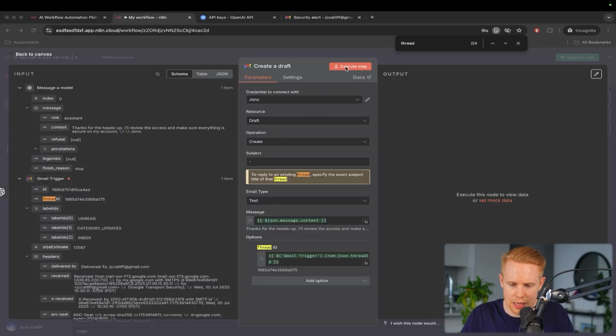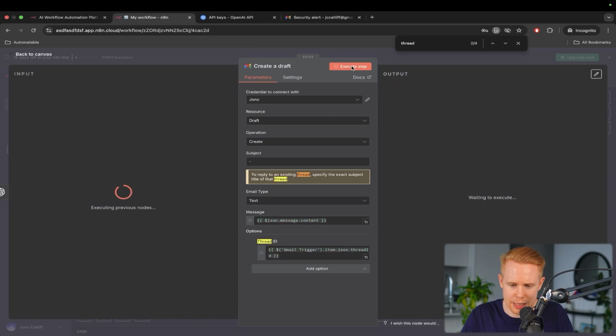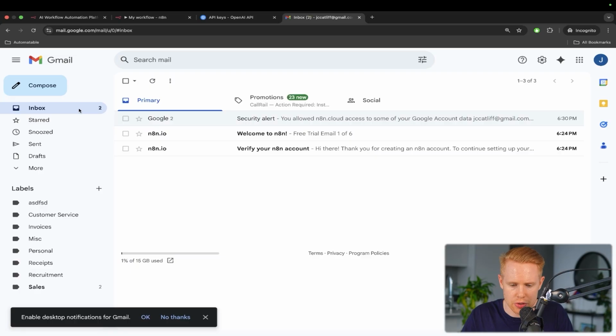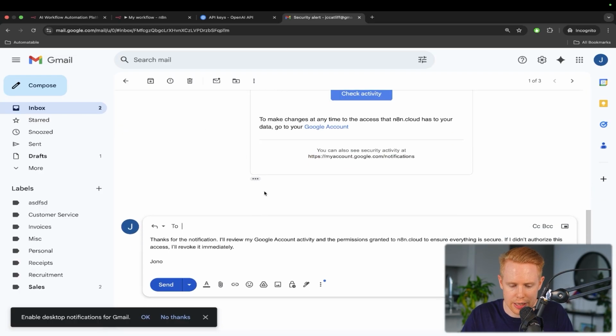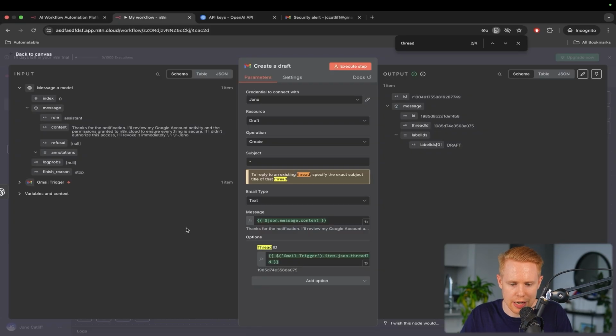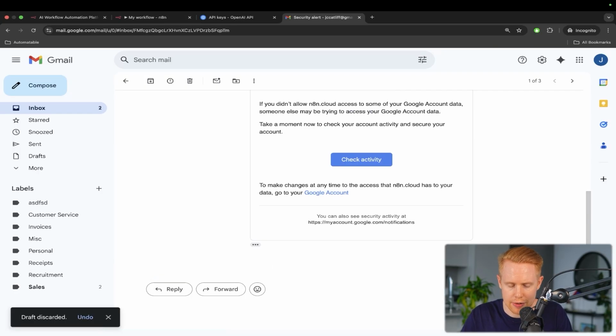I'm going to delete this, and I'm going to test this step up top here. If I test this particular step, what's going to happen is it's going to generate a particular draft. We can see the draft coming in, but we're not sending it to anyone in particular, and that's because we never entered in that to email here. So we'll add in the to email. I'm going to go back and delete this draft.